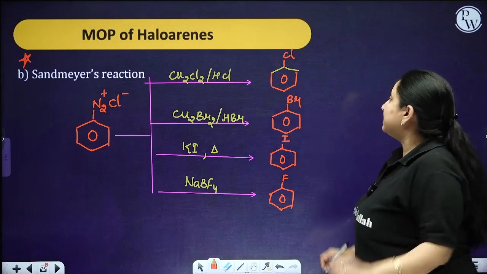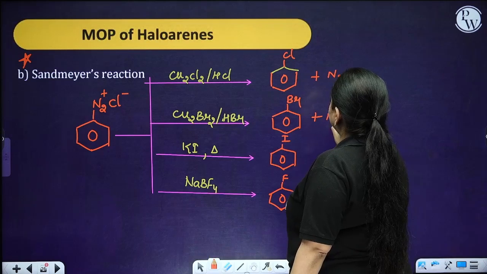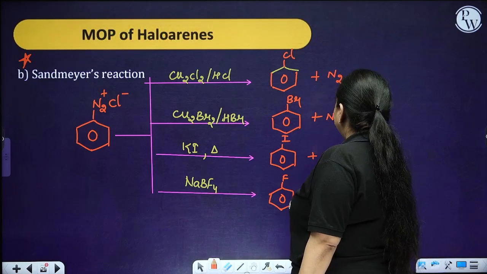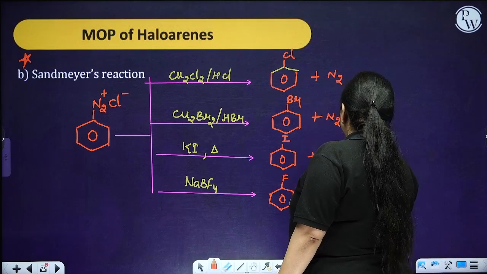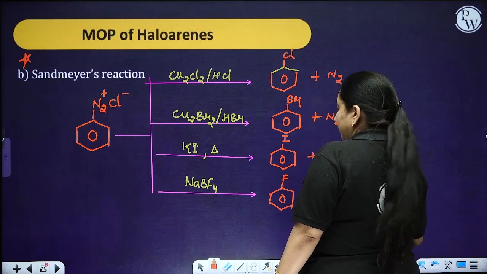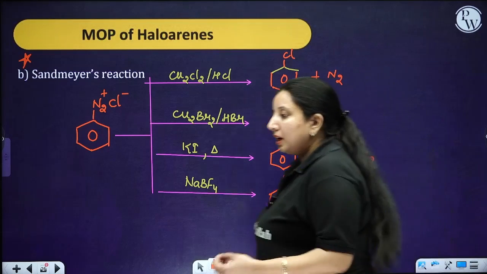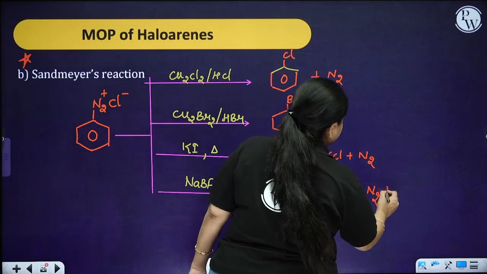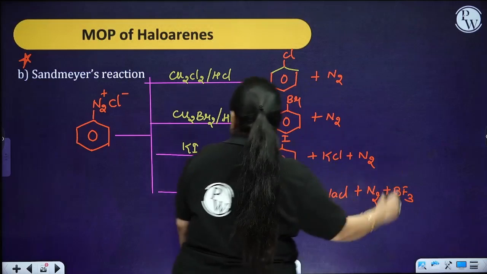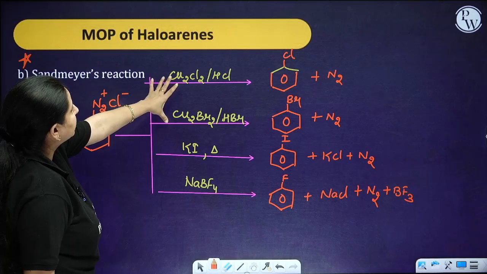Besides this, what are you going to get? N2 plus KCl, N2 plus NaCl, and other products like BF3 and so on.